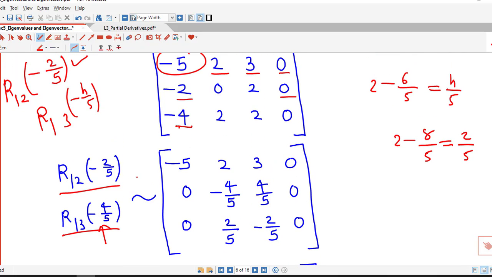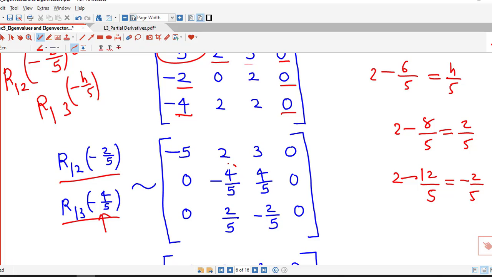Then 3 into minus 4 by 5, which is minus 12 by 5, plus 2. Okay, we multiply this 3 by minus 4 by 5 and add in 2. So we have 10 minus 12, which is minus 2 by 5. And these two entries are 0, so we have 0 here.